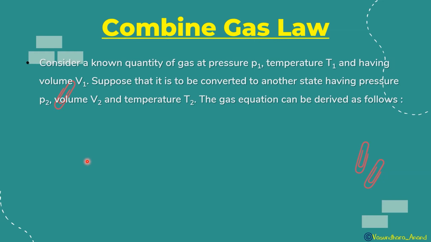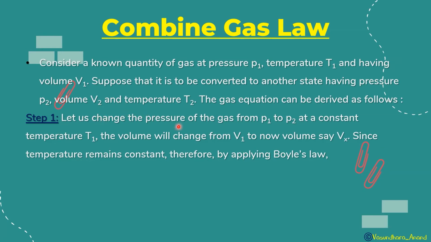How to prove that? Consider a known quantity of a gas at pressure P1, temperature T1 and having volume V1. Suppose that it is to be converted to another state, having pressure P2, volume V2 and temperature T2. Then the gas equation can be derived as follows.